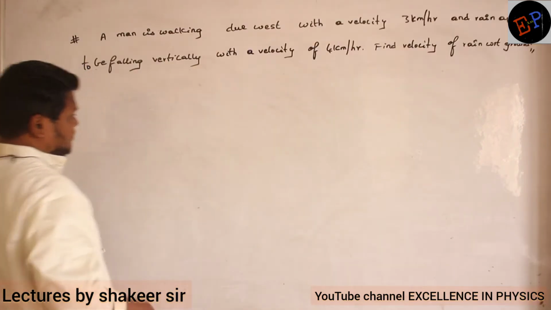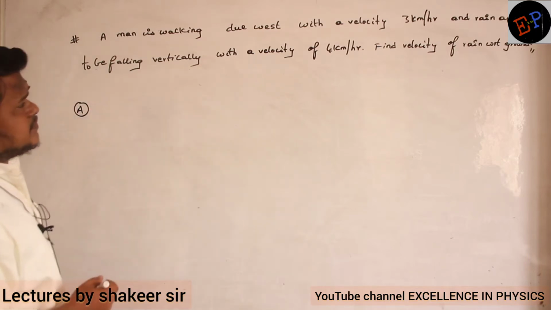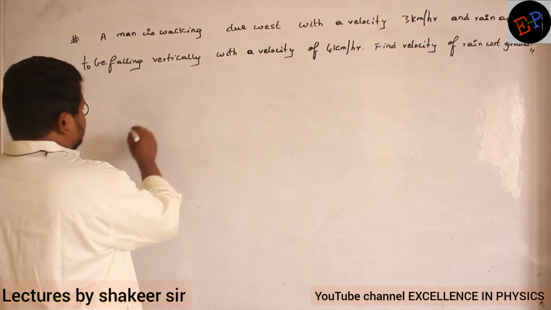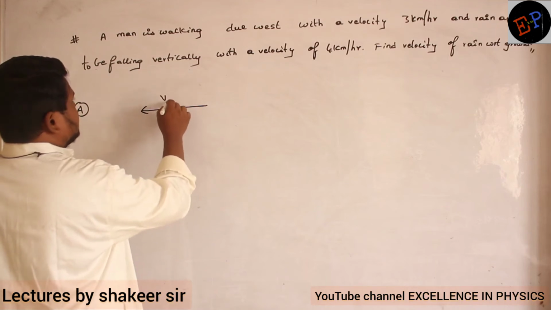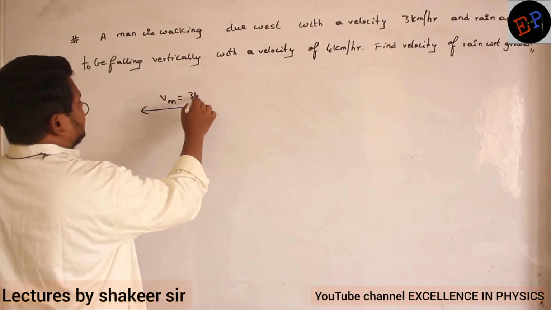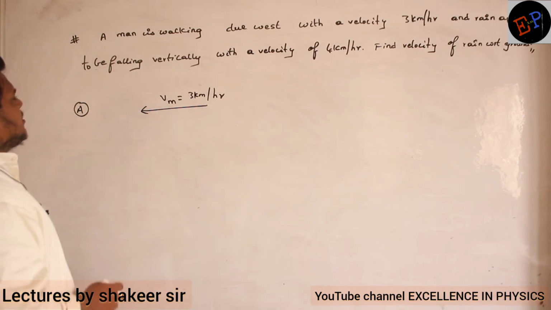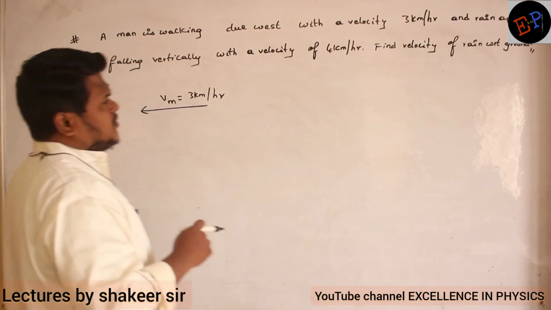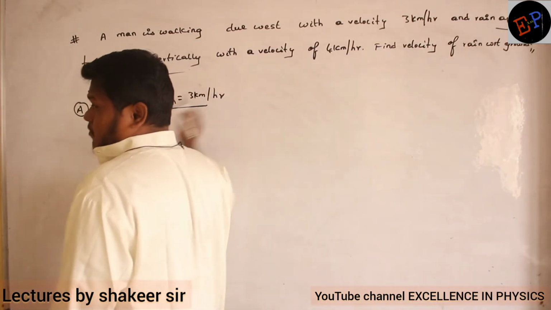So see this question. A man is walking due west with a velocity of 3 km per hour. So west direction means let us consider this direction is west direction. So velocity of the man is 3 km per hour. And rain appears to be falling vertically with a velocity of 4 km per hour. Now can you say what is the meaning of rain appears to fall vertically?